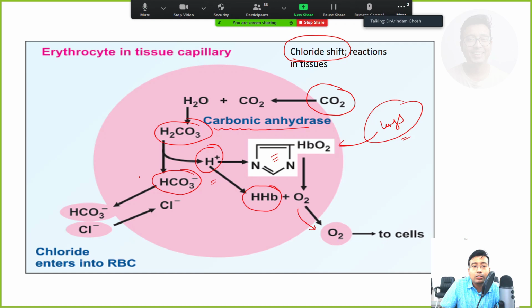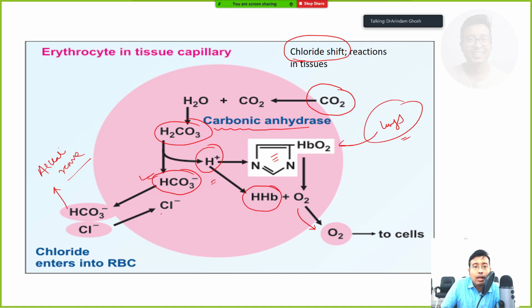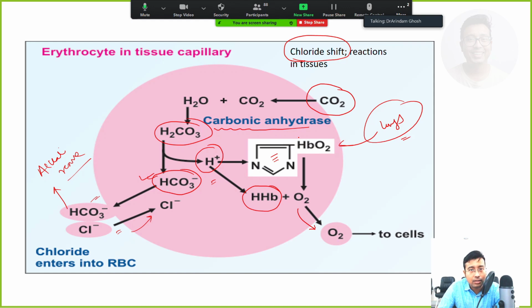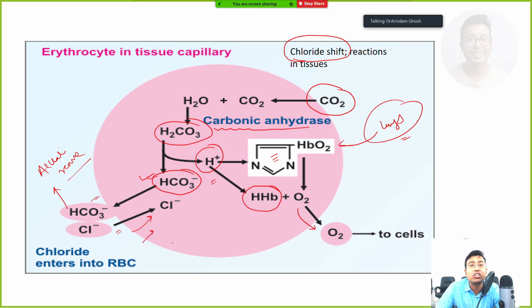And what happens to this bicarbonate? This bicarbonate goes into the alkali reserve of the cell. But to maintain the ionic balance, since a negative ion is going out, another negative ion has to get in to maintain the electrical balance or the membrane potential of the cell. This is the chloride which gets into the cell. Look, chloride has no role in oxygen carrying, but to maintain the electrical balance, chloride has to get in. This is known as chloride shift.